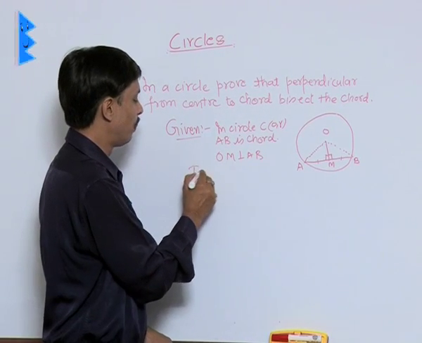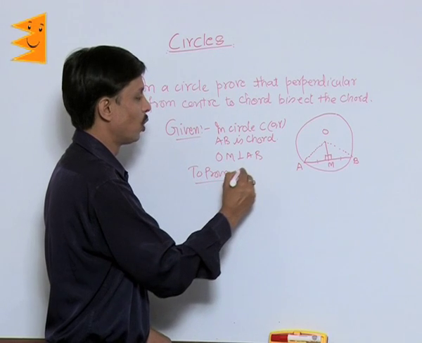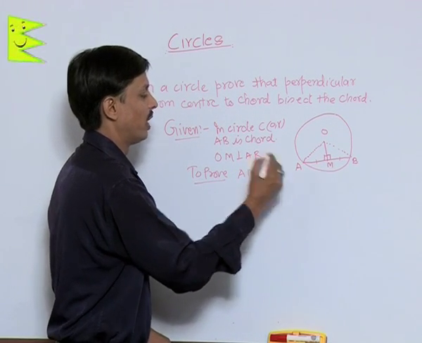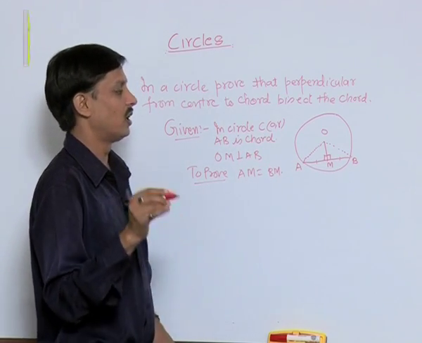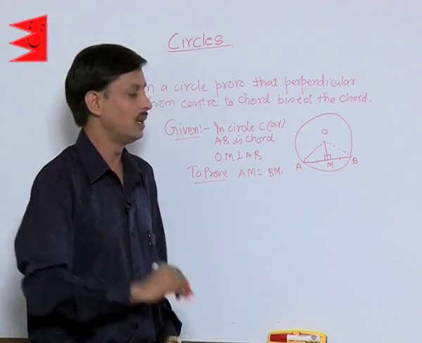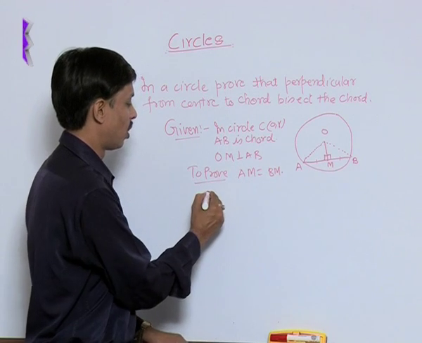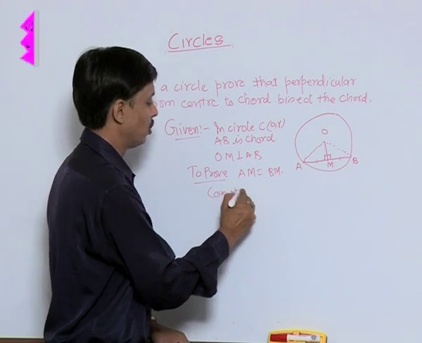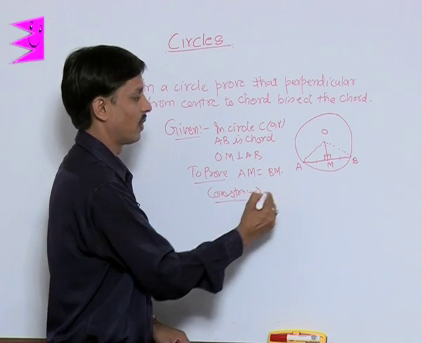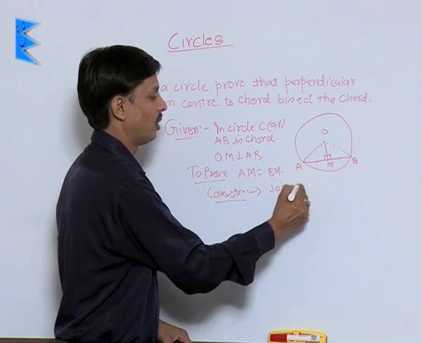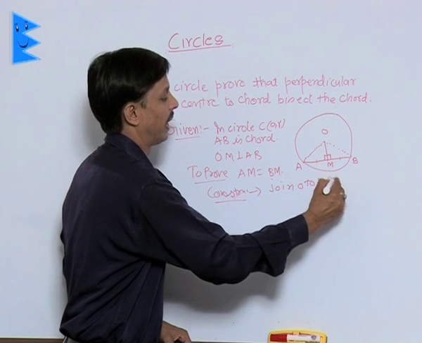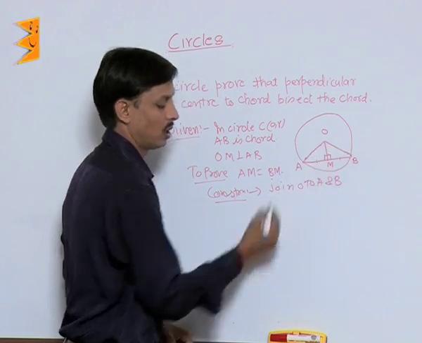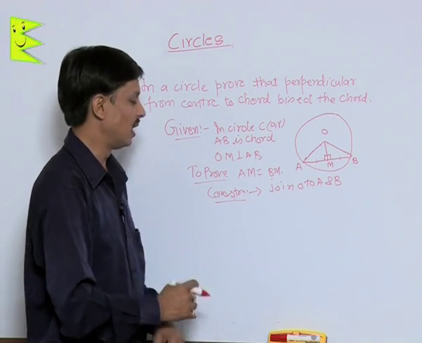What we need to prove here is that length AM is equal to BM, that is, where the perpendicular from center to chord meets, that is the midpoint of the chord. What I did in the construction here, you can say as a matter of construction, join O to A and B. This point center is O, join to both A and B.